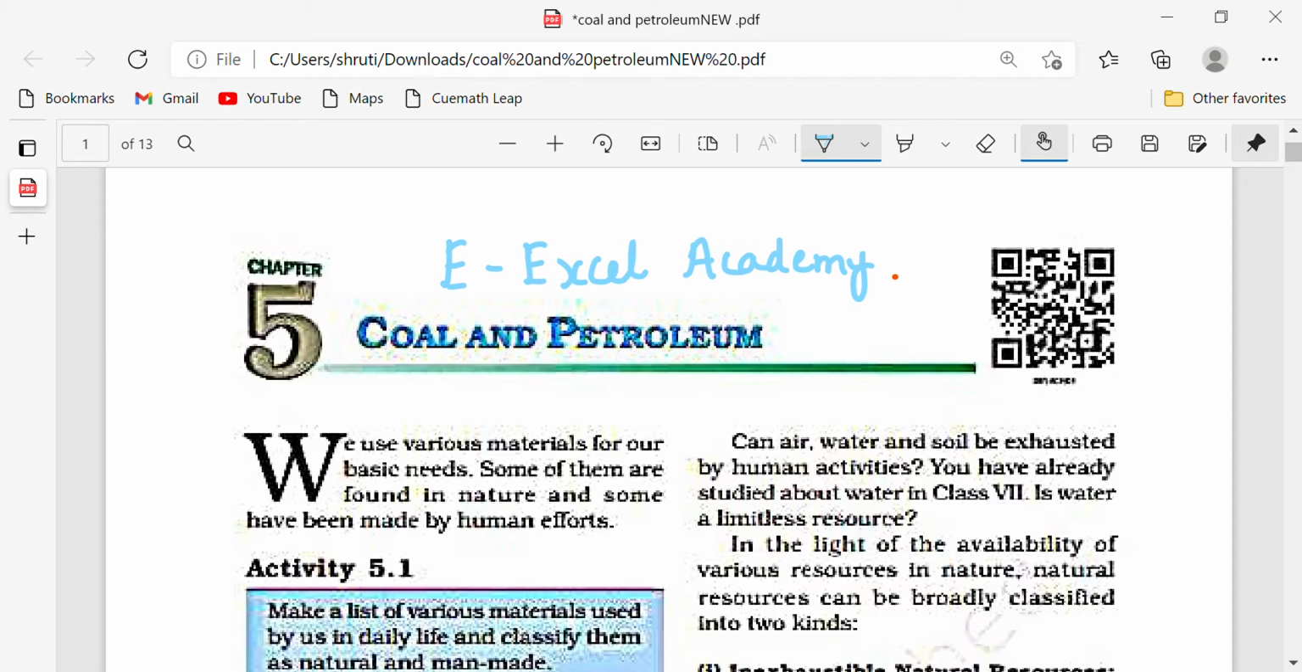We use various materials for our basic needs. Some of them are found in nature and some have been made by human efforts. So there are two types of things given in the chapter: materials found in nature, as well as a few made from human efforts. One are natural and the other are made by human efforts.